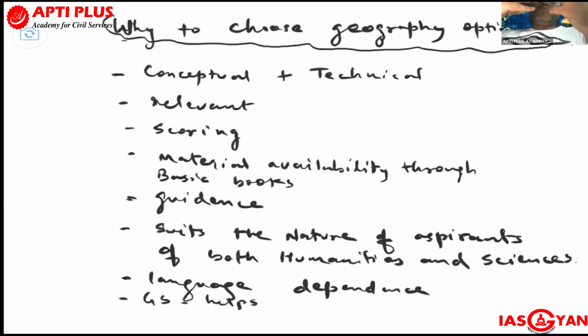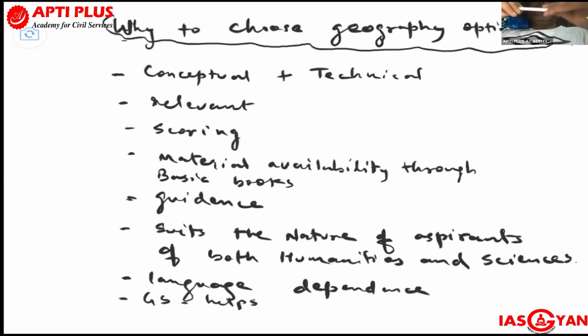Now, another point of advantage with the subject. Most of the aspirants are getting technical, because the new, younger generation, whatever their background, either humanities or science or engineering, doctors, whatever their academic background is, you will find all the elements here in geography. So if you're coming from any background, you can find your section in it, take a start from that, and complete the rest of the sections in geography.